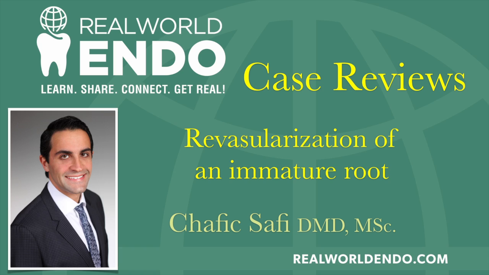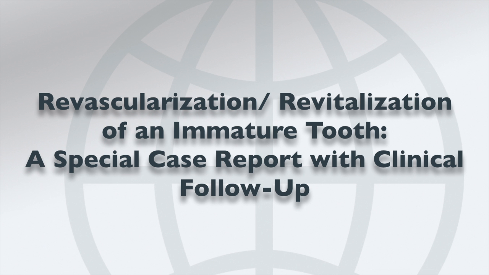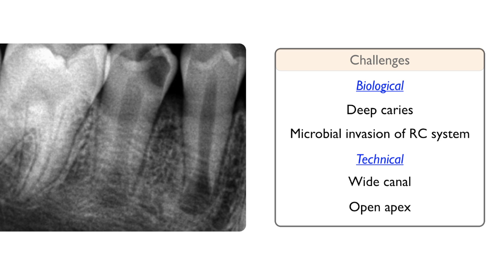Now, I understand that you have a short presentation for us titled Revascularization of an Immature Tooth, a special case report with some follow-ups. Regeneration has been the rage over the past few years, and as we all know, the best root canal is a vital pulp, obviously. So our goal is always, in order of priority, to first avoid root canal therapy if possible, then try to regenerate the diseased tissue, and lastly, do conventional root canal therapy if those other two options are not available. So I'm really looking forward to hearing your presentation on this, and I think you start with this case that you're going to share with us. I'll give you the podium to go forward and present your case.